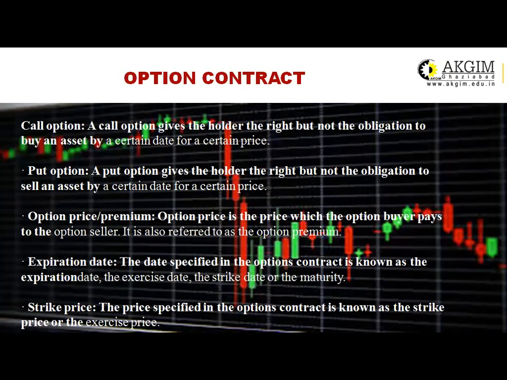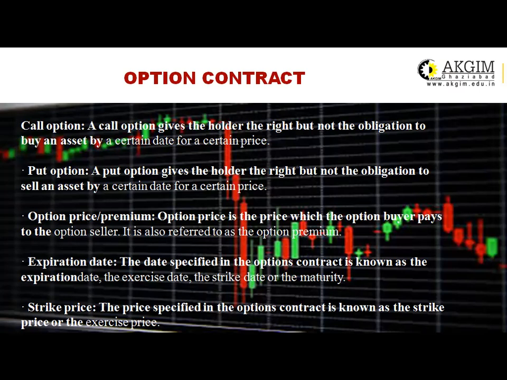Then there is a call option. A call option gives the holder the right, but not an obligation, to buy an asset by a certain date for a certain price. A call option is bought when the market is showing a bullish trend, and the same happens with the put option. A put option is bought by the holder when he sees a bearish trend in the market, at a certain price.